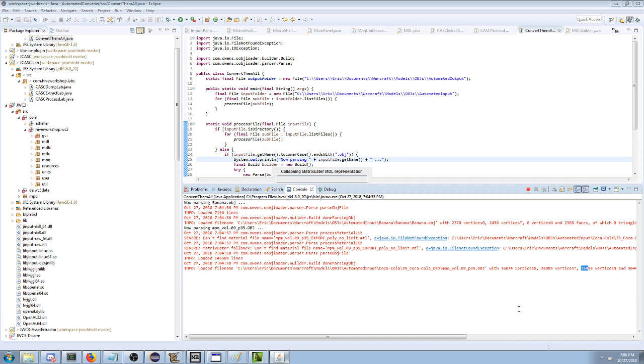Wait, it updated again. I see it on my screen again. Collapsing matrix heater MDL representation. I was hoping this wouldn't take more than 15 minutes, and I'm starting to think it's been more than 15 minutes. Oh, it's preparing the model for editing. Oh, that's good. Do I even need it to do that? That's probably a waste. I bet it's wasting our time. I just really hope that this Coca-Cola bottle doesn't crash the computer or something, because my code is not written for 30,000 vertices. Do not run it on a model with 30,000 vertices. It's not a good idea.